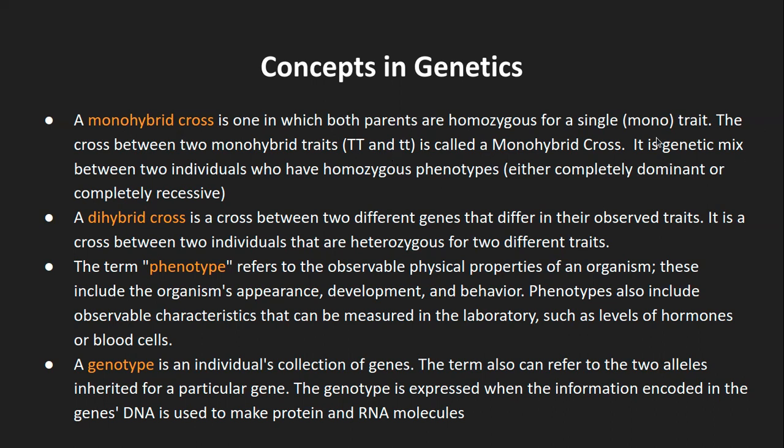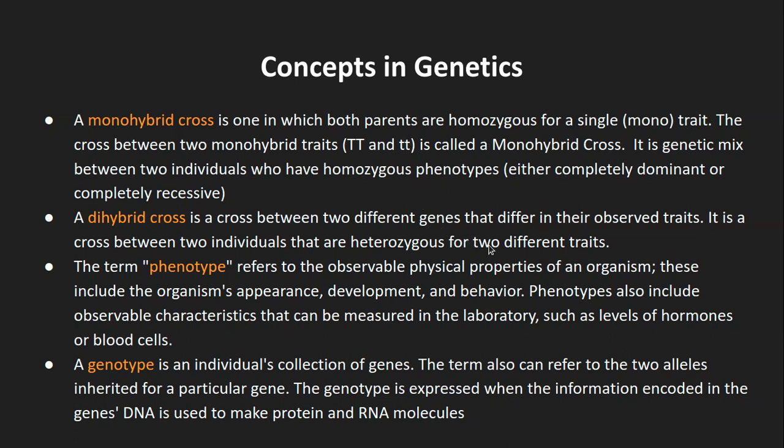So usually it is a genetic mix between two individuals who have homozygous phenotypes. Genetic mix means a crossing of those two individuals of homozygous phenotype, which can be completely dominant, like in this case capital T, or completely recessive, that means small t.